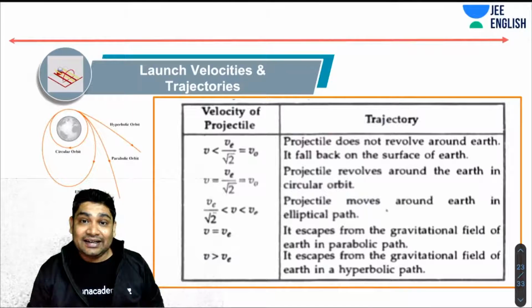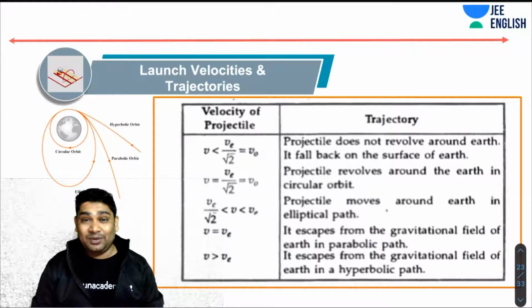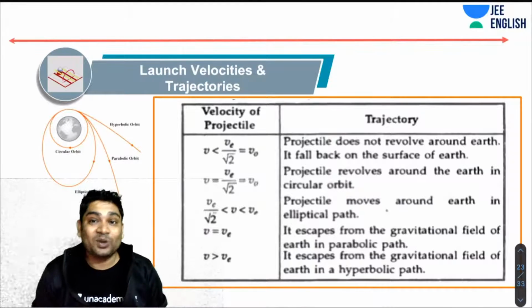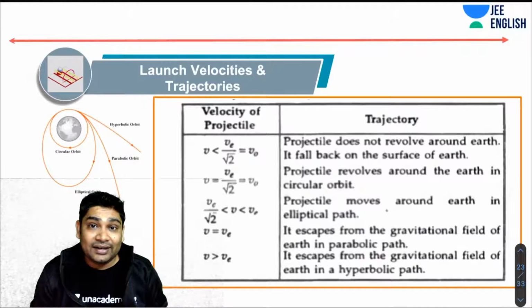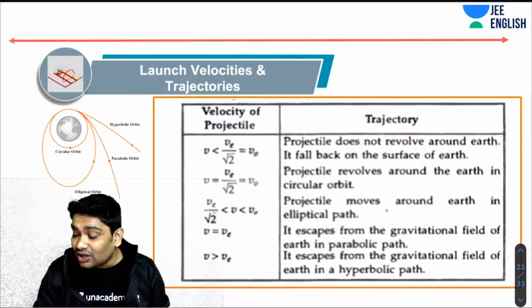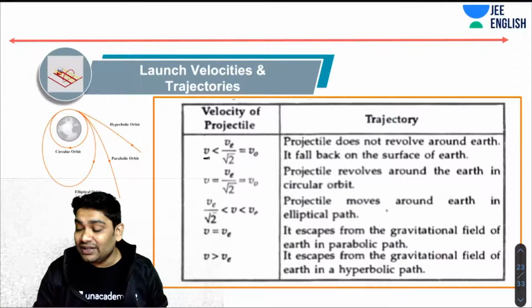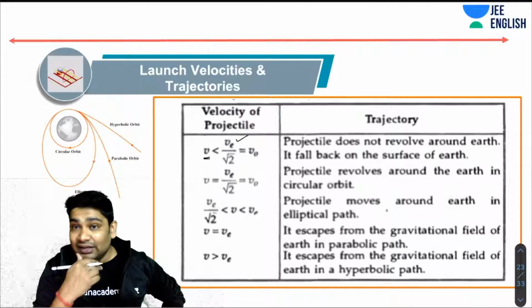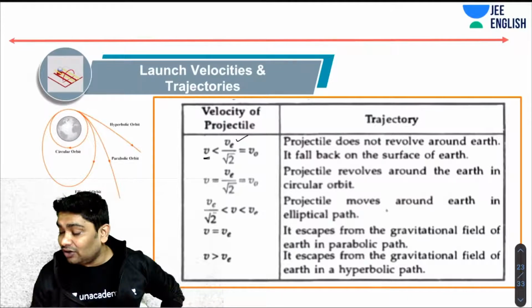Now this is another interesting thing which Mains people sometimes may ask. So this is something that you just need to know. You have been told here the velocities of projectiles and their trajectories. So if the velocity of projection is less than escape velocity by root 2, then the projectile does not revolve around the Earth and it will fall back onto the surface of the Earth.